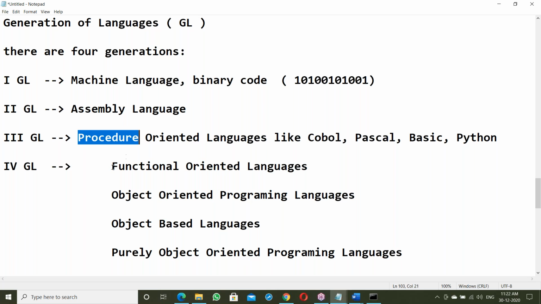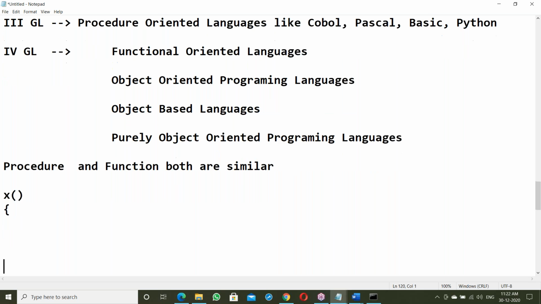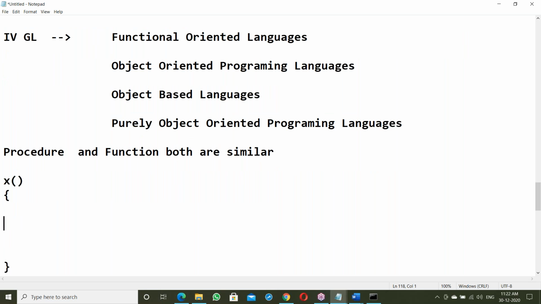See, procedure and function are both similar.